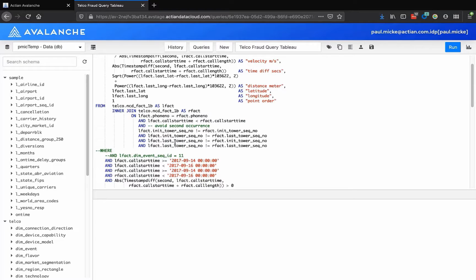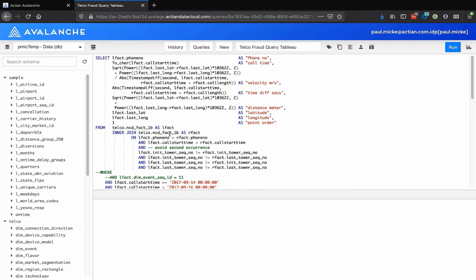To run a query efficiently, we employ key factors within the table, checking for different towers that are used, and most importantly, calculating the time difference and the distance logged in the PCMD data. These return values for the selected phone number are then run through a square root expression. Note, there are more elegant ways to do this, and we'll show you one of them later in this demonstration. For now, let's use the distance and time difference calculations to estimate velocity.